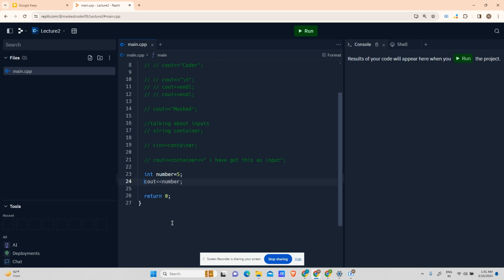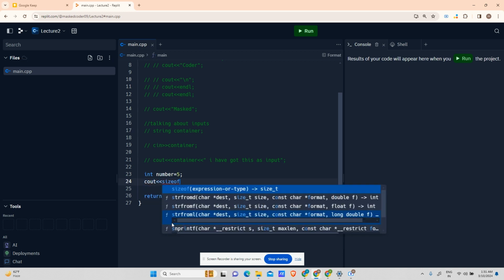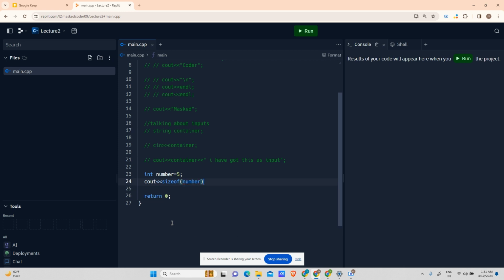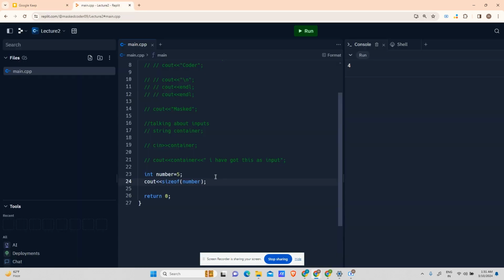C++ is such a good language that it provides us with that also. Taking strict teachers like me, it will say cout sizeof(number). This will tell me the memory block size of the variable we are looking for, and it will tell me the answer in bytes. So it should print 4, and it is printing 4. So am I correct? I told you 4 and it is printing 4. I am correct.